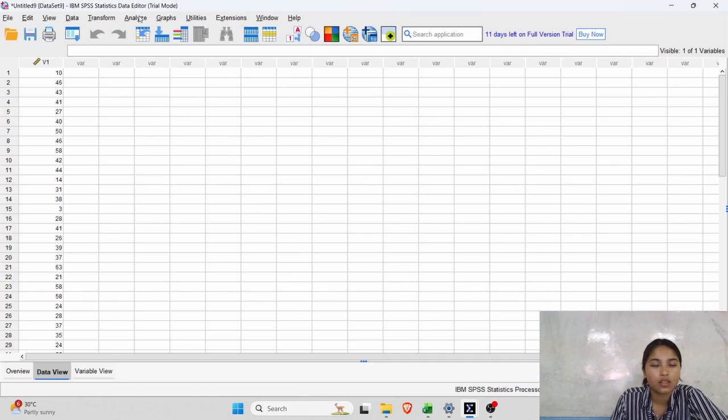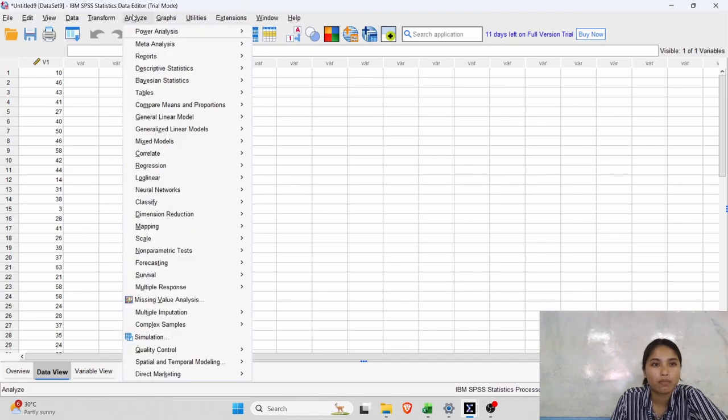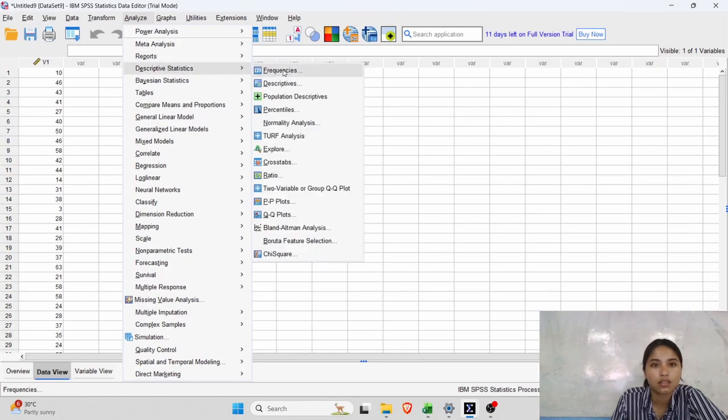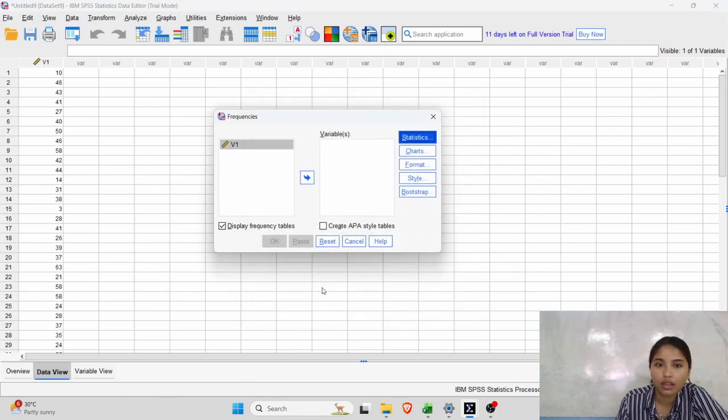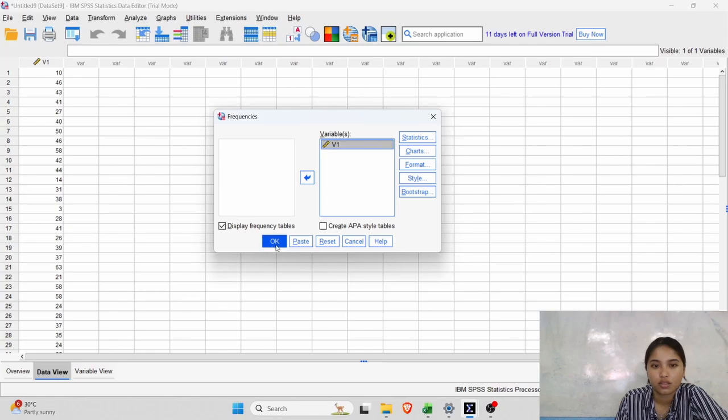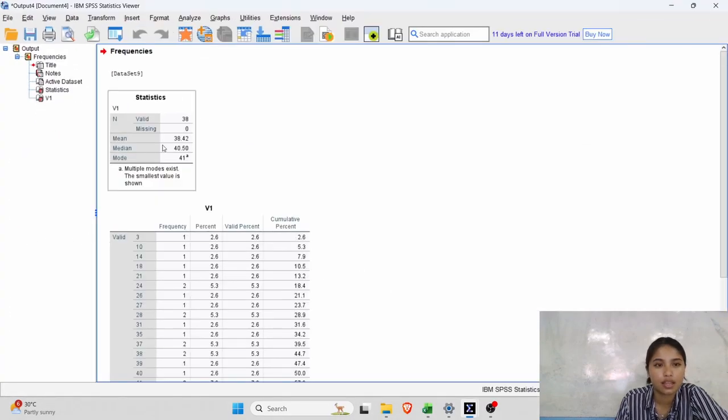Next, to show you the mean, median, mode, choose statistics, then frequency, then go to statistics and choose mean, median, mode. Continue, and we will put the V1 into the right side. Okay, now we can see the answers from the given numbers, the scores of the final grades of the students.